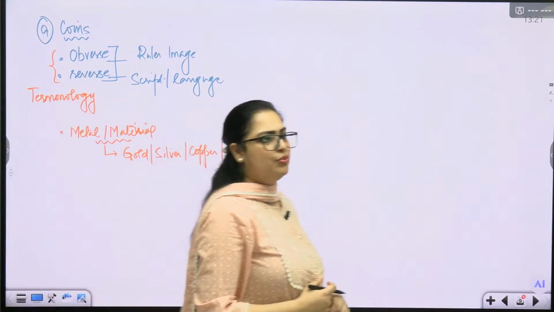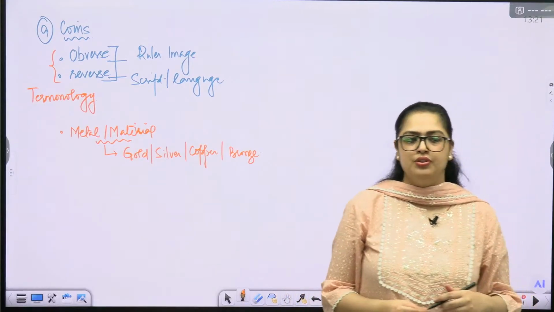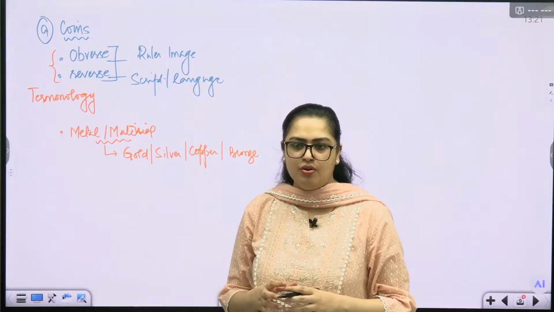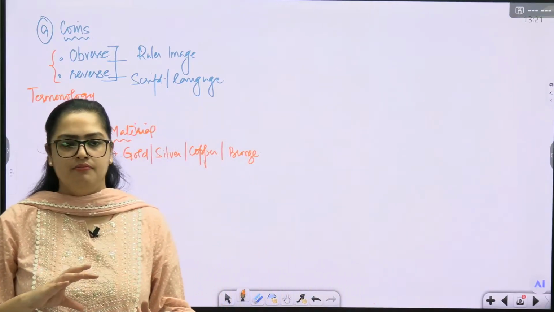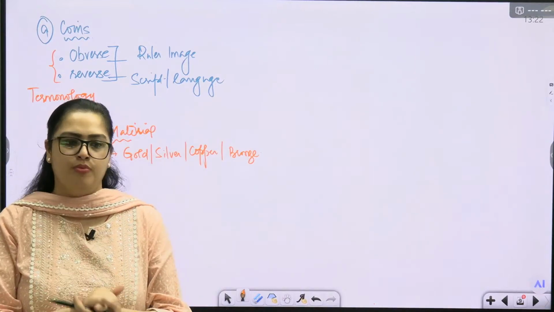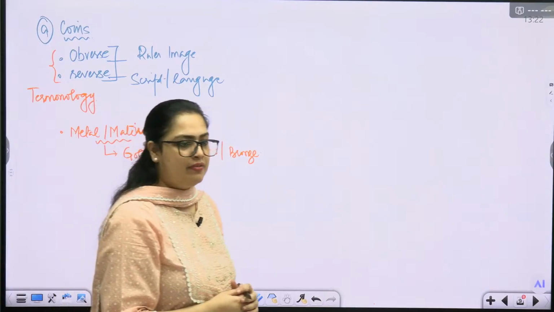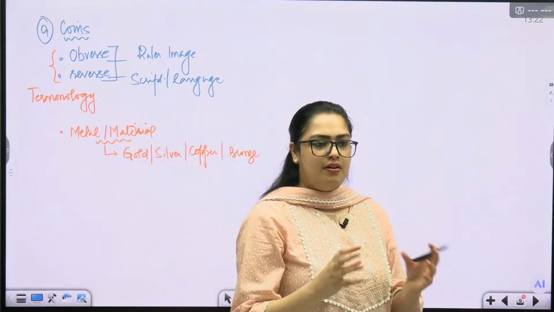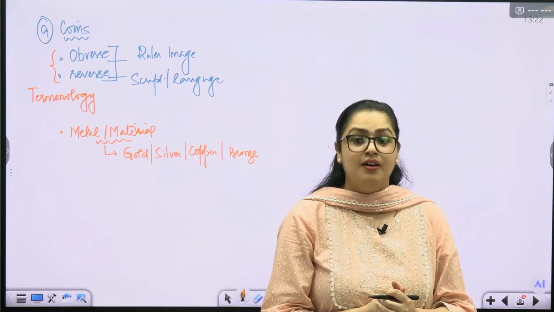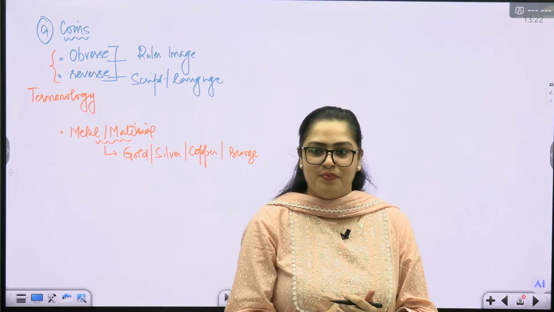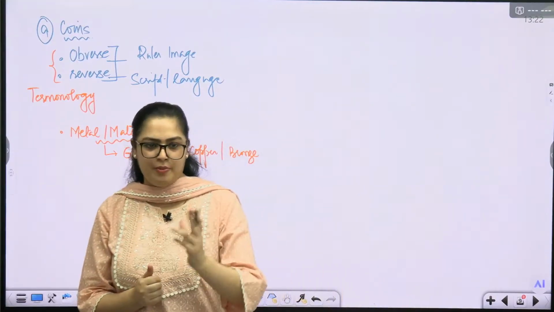Iron mostly was not used. Why? Because it was very difficult to work with iron in coin making. When making a coin, you would want a metal that is easy to give any structure or form to. What do we call the property of a metal where we can put an impression on it? Malleability. Two properties: malleability and ductility.